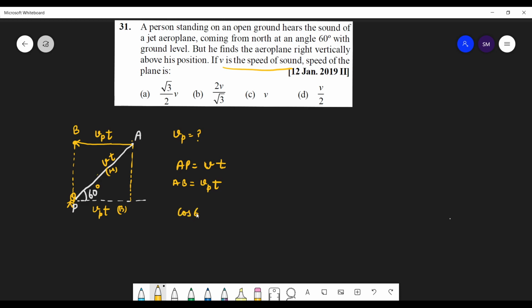Cos theta. So cos 60 degrees is what? That's base upon hypotenuse. So AP is your hypotenuse and this is your base. So what do you get? Cos 60 is 1 by 2.